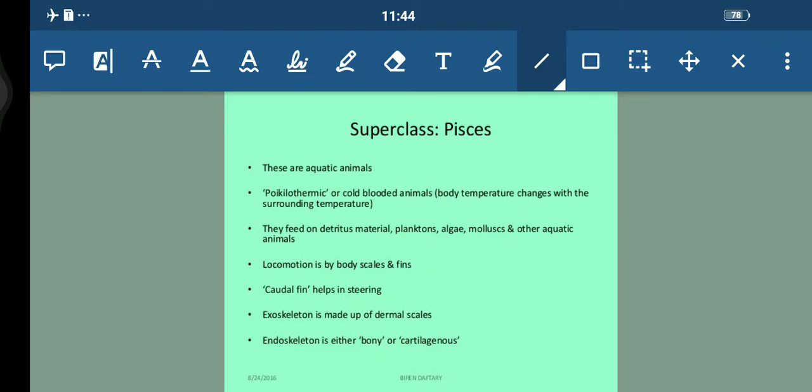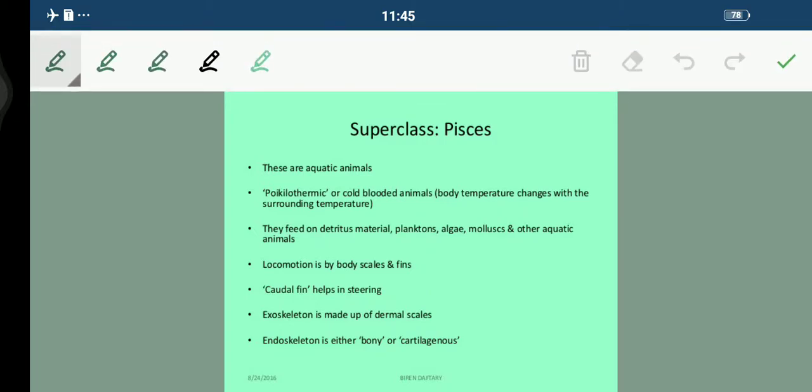And in Gnathostomata we have two superclasses. One is Pisces, another one is Tetrapoda. Now students, Pisces has two classes, Chondrichthyes and Osteichthyes. And the last superclass, Tetrapoda, bears the limbs. Limbs you all know. We have four classes: amphibians, reptiles, aves and mammals. So now we are dealing with superclass Pisces.